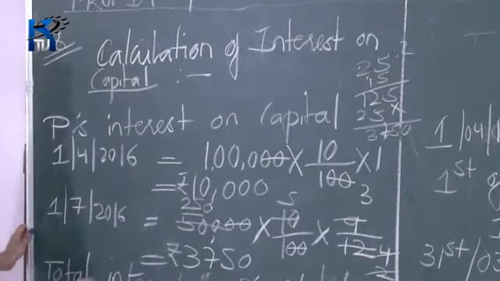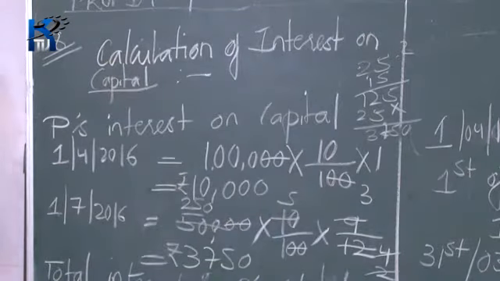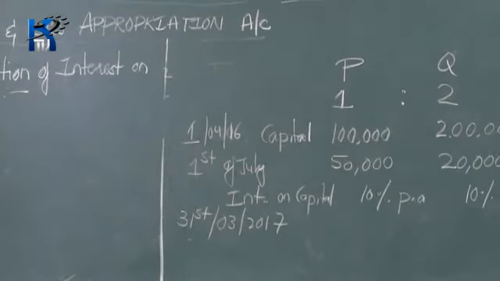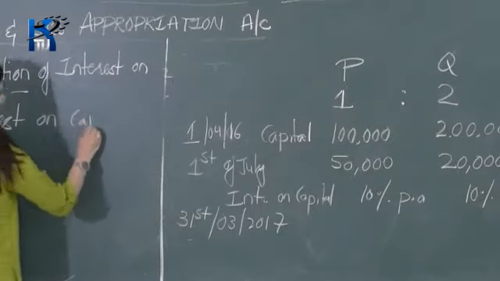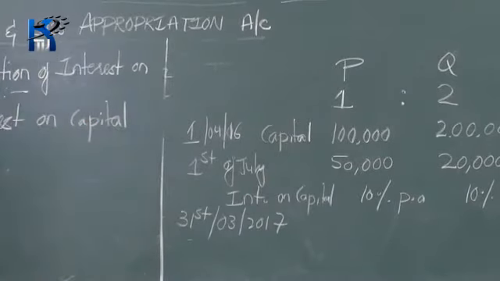Okay. So in the same manner, let's calculate interest on Q's capital. Second one is Q's interest on capital.